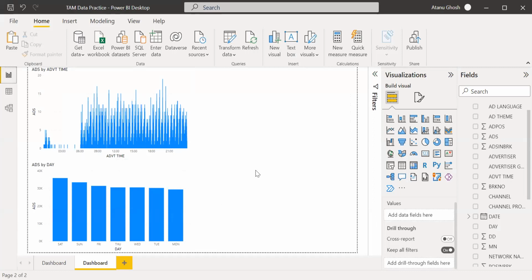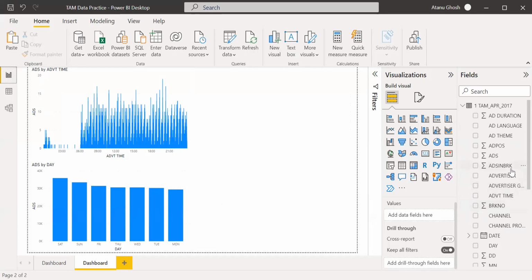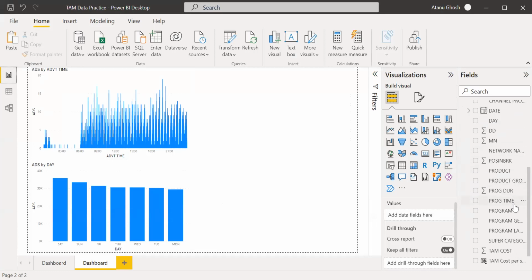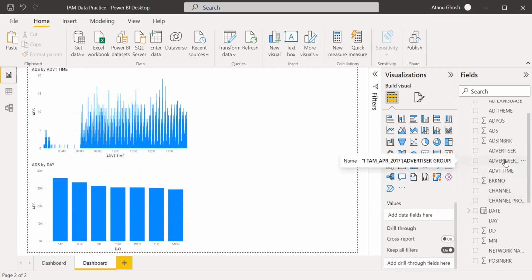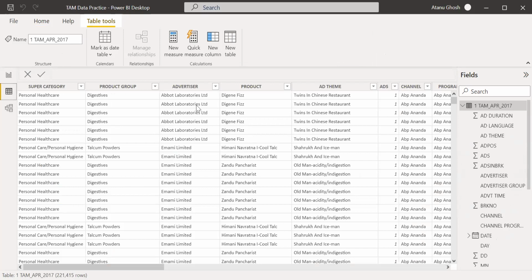So you don't have the benefit, but cost wise, what we'll do is, as an advertiser, let's look at the advertiser groups. There's the advertiser, and there's also something called advertiser group.